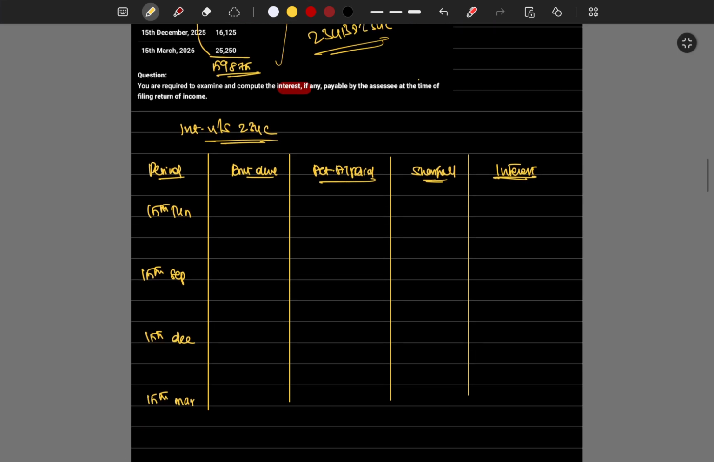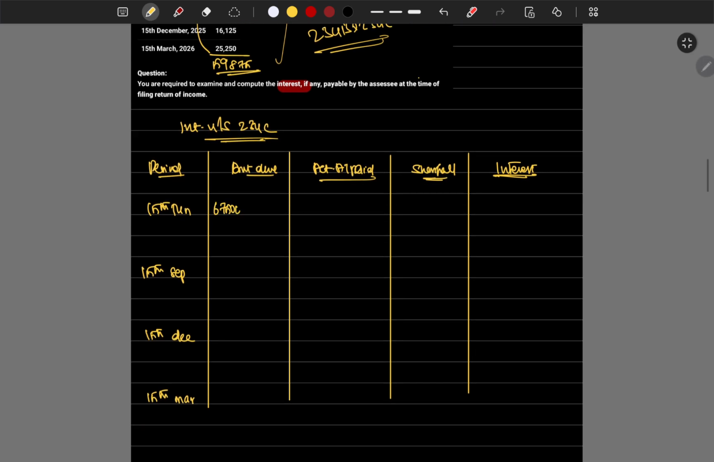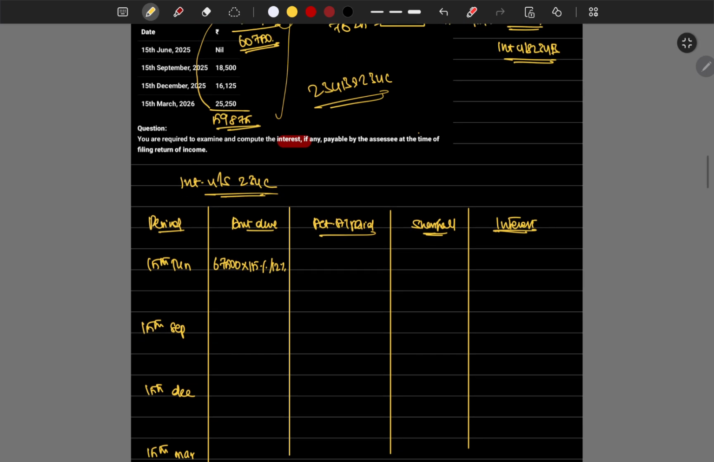What's the amount due? We have to calculate. So amount due is 67,500 into 15 percentage or 12 percentage. In this case he hasn't paid any amount, so we'll calculate that 15 percentage itself. 67,500 into 15 percentage, which is 10,125 is the amount due.